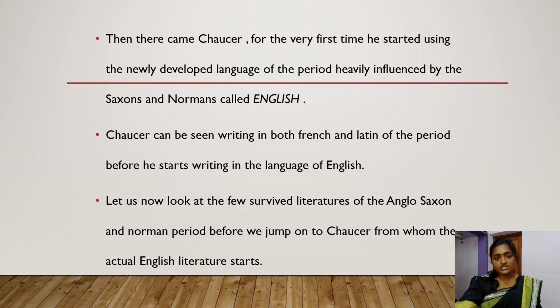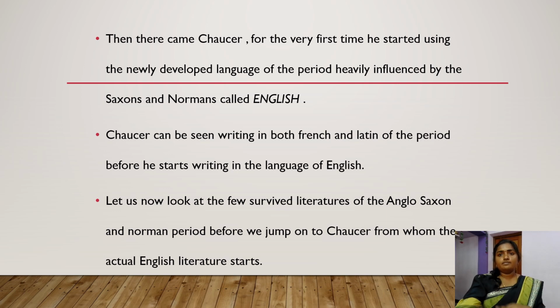Then during this time comes a writer called Chaucer. He was writing in styles heavily influenced by both the Anglo-Saxons and Normans, since he belonged to the period between them. So obviously his styles were influenced by both. Before writing in English, he first started writing in French and Latin.